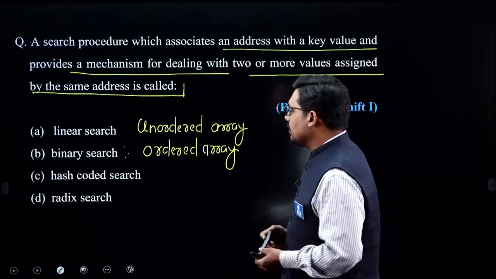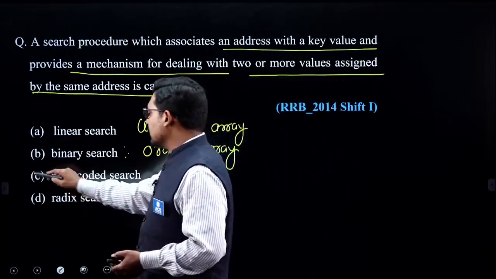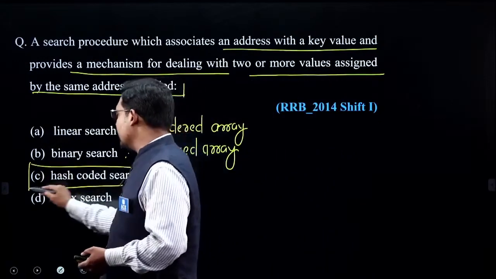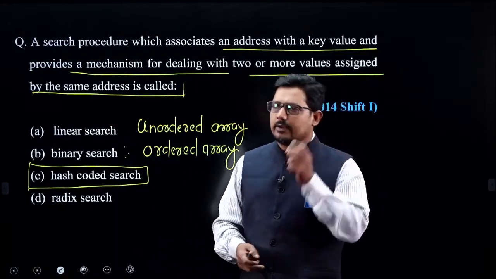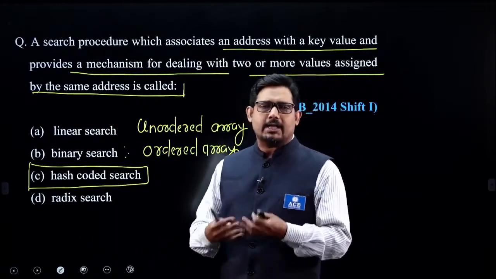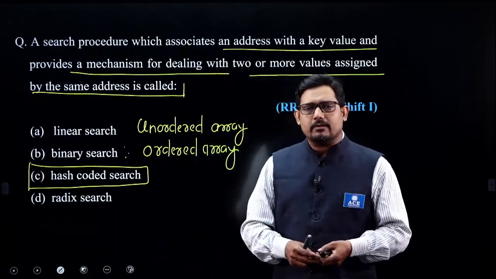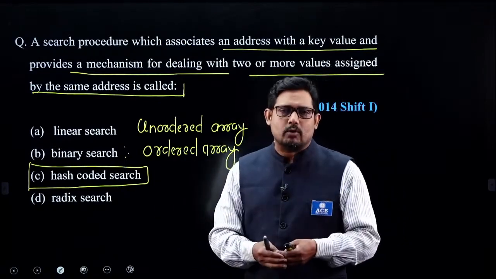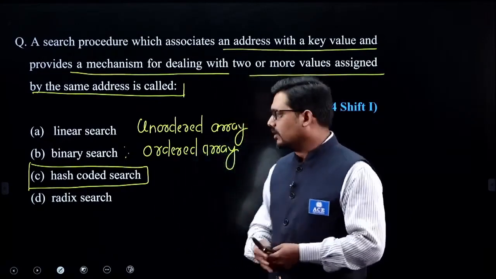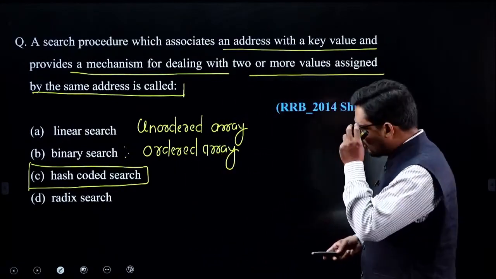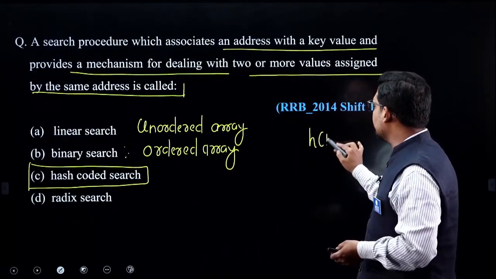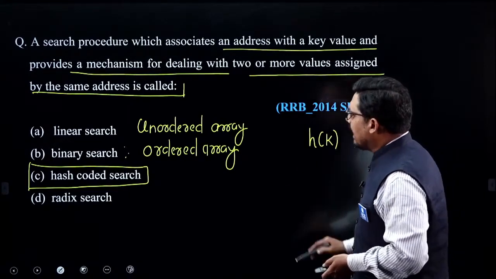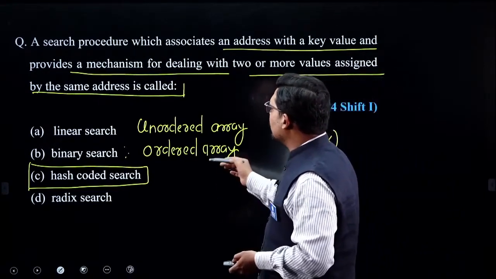So here, the best suitable answer that I find is hash coded search. And hash coded search is nothing but the concept of hashing, where we use a hash function for mapping, and two keys may be mapped into the same location depending upon the output of this function. That function is h(k). Right. So that is basically something about this particular part.